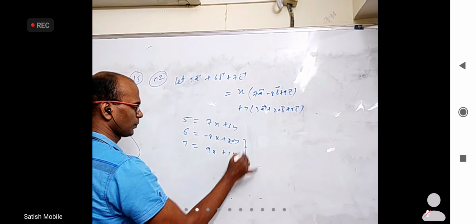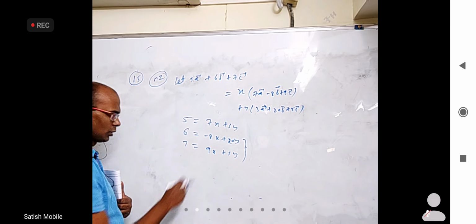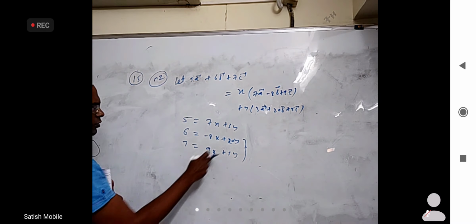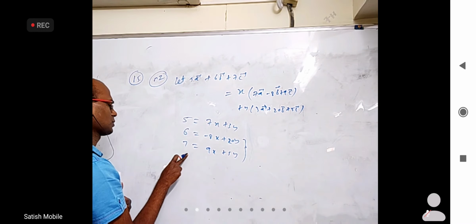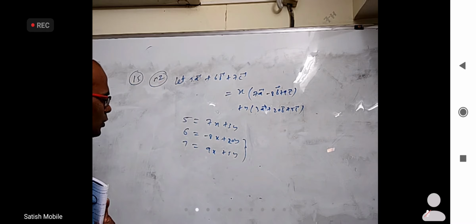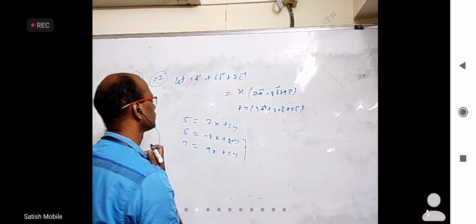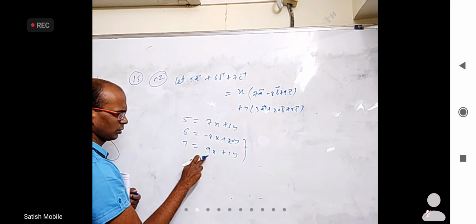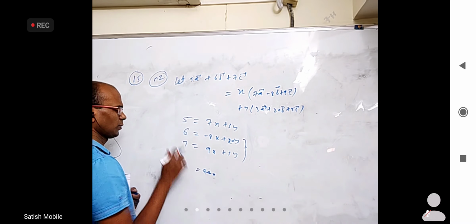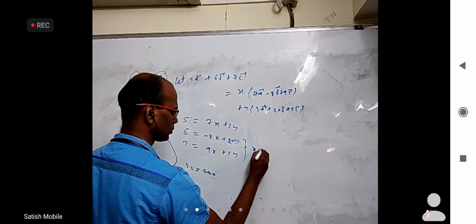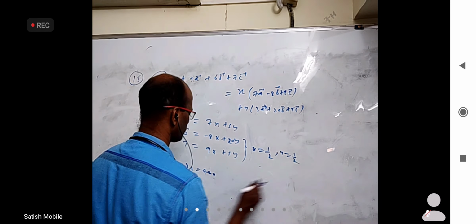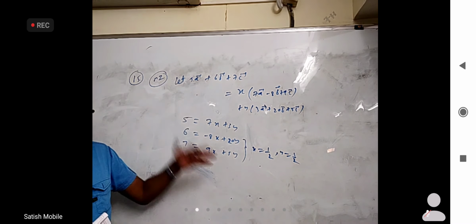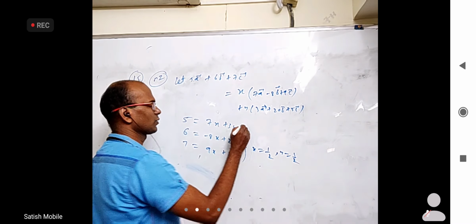If solving these two is easier, we can solve these two also. You multiply by 4 and subtract, y will go. This is 36 and 44, and this multiplied by 4 gives 28 minus 6, 22. 22 by 44, x is coming 1 by 2. Then y is also 1 by 2. So x equal to 1 by 2 and y equal to 1 by 2. Out of the three, any two will give x 1 by 2, y 1 by 2, and substituting in the other equation, it is satisfying.